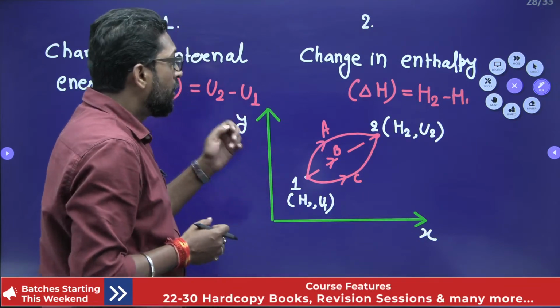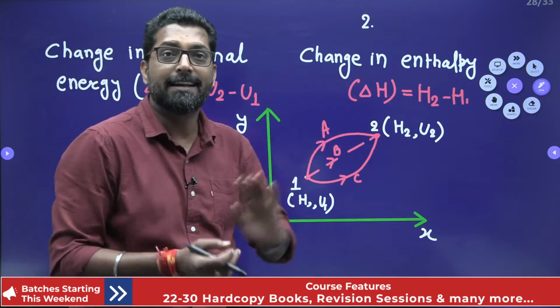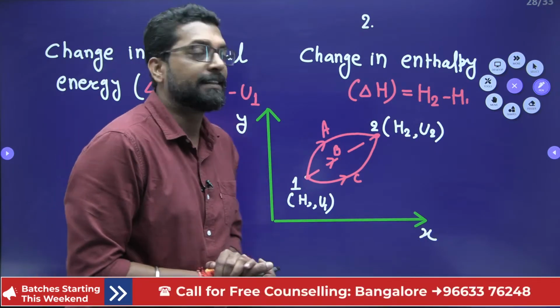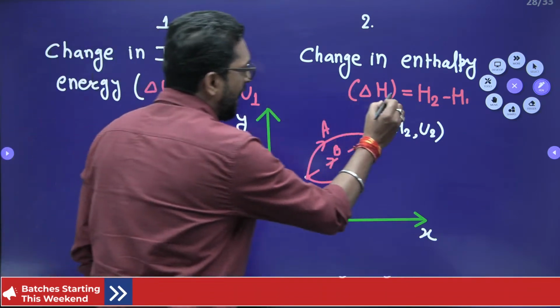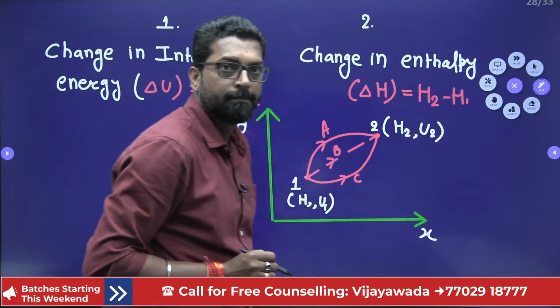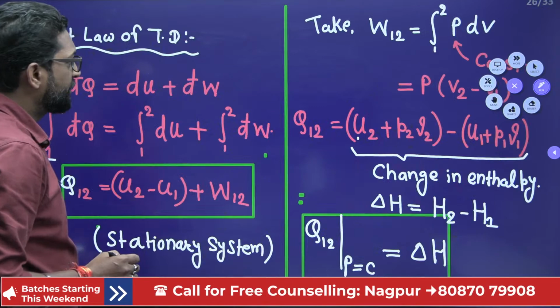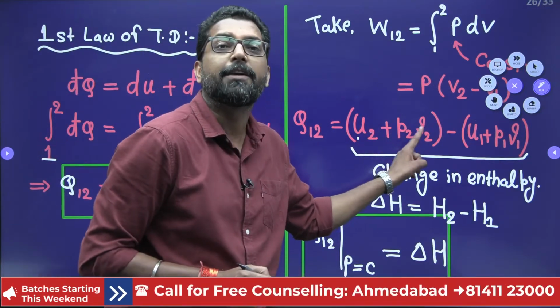Okay. So now our job is, what is the relation between enthalpy and internal energy? If you divide by the mass, this is the specific internal energy. If you divide by the mass, this is the specific enthalpy. Okay, so we have already seen that enthalpy is equal to internal energy plus PV.